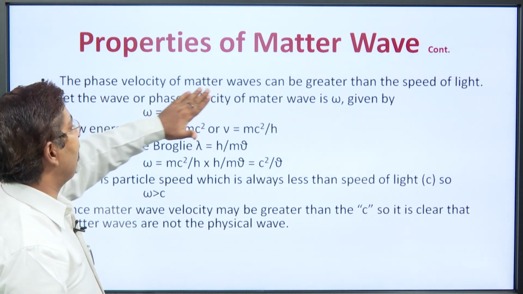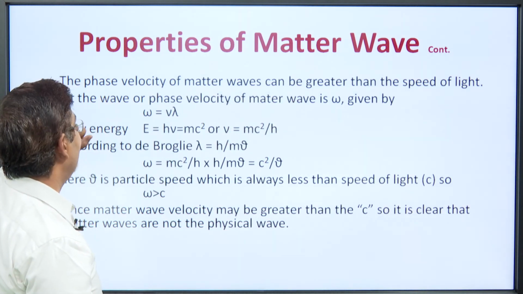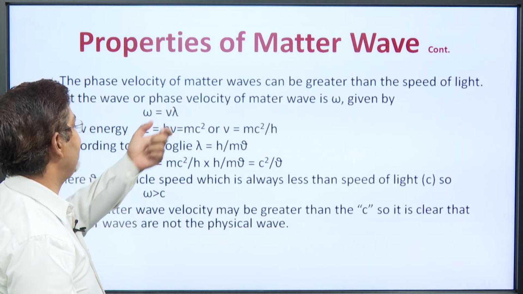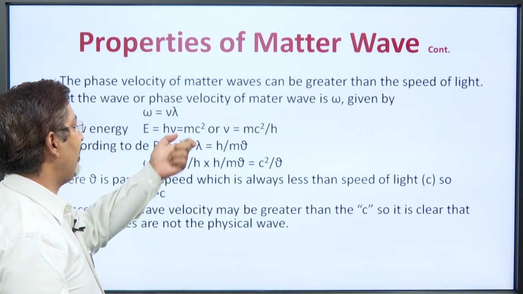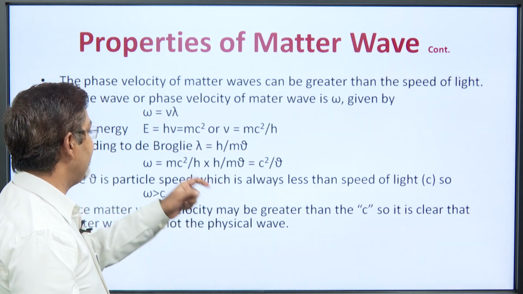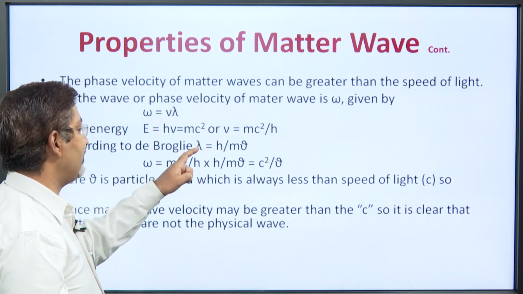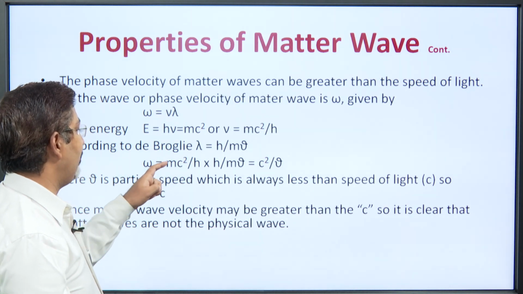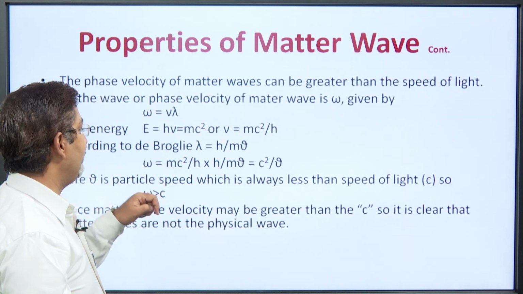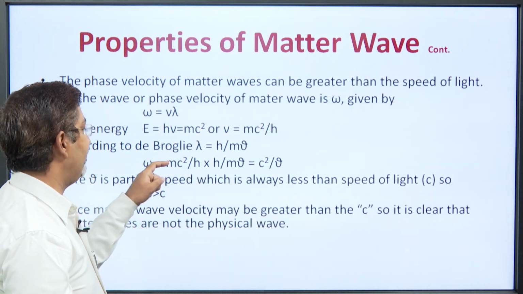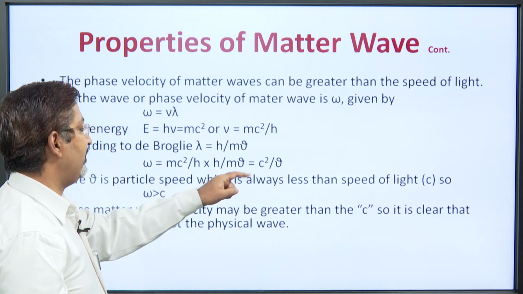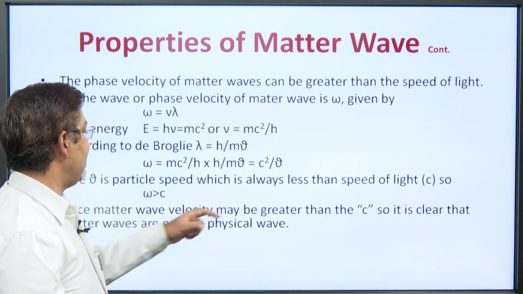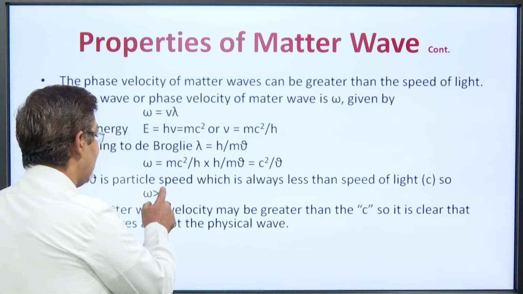Now, the phase velocity of the matter wave can be greater than the speed of light. That is surprising, and we can show it simply by using the formula omega equal to nu lambda, where omega is the phase velocity. Now, energy is equal to h nu equal to m c square, so nu is equal to m c square by h, and by using the de Broglie hypothesis, we have lambda equal to h upon mv. Putting the values of nu and lambda, omega is equal to m c square by h times h upon mv. m will cancel out and h will cancel out, and we have c square by v. So, omega is equal to c square by v, where v is very much less than c. So, omega is greater than c, that is the result we have to understand.